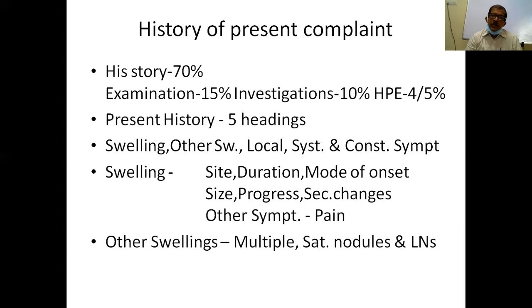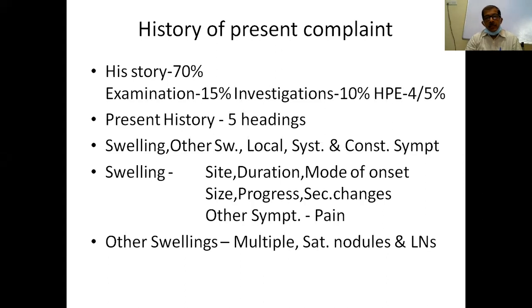Then size is also important, because huge swellings, though we think they are malignant, usually they are benign, like a huge lipoma on the back. Then how it is progressing, because as the swelling grows in size, it may have some secondary changes like say ulceration, discharge, bleeding, all these things.